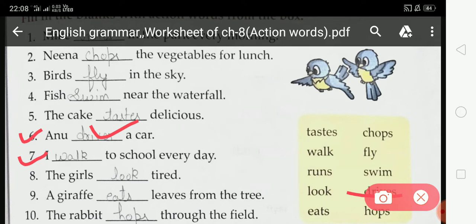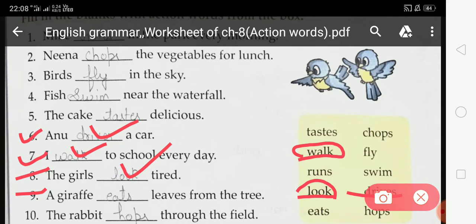Now come to 7. I dash to school every day. Which action word do you have to fill from this box? Walk. First of all, you have to select walk from this box and fill it at this blank space. Now come to 8. The girls dash tired. Which action word is suitable? Look. You have to select look from this hint box. Here look is already filled. Now come to 9. A giraffe dash leaves from the tree. Which action word do you have to select? You have to select eats. Here eats is already filled.